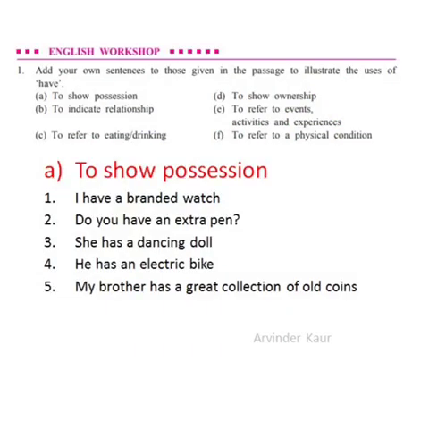Turn over to page number 16, English workshop. The first activity: add your own sentences to those given in the passage to illustrate the use of have. We will discuss quickly the first example to show possession. First example: I have a branded watch. Do you have an extra pen? Third, she has a dancing doll. Fourth, he has an electric bike. Fifth, my brother has a great collection of old coins.